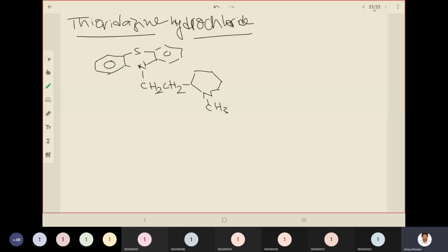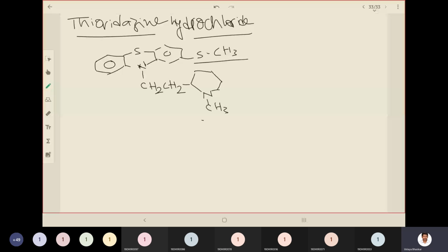So this is the substituent here, and at the second position, what is it having? It is having SCH3, a thiomethyl group. So thioridazine. So two changes are there. Okay.